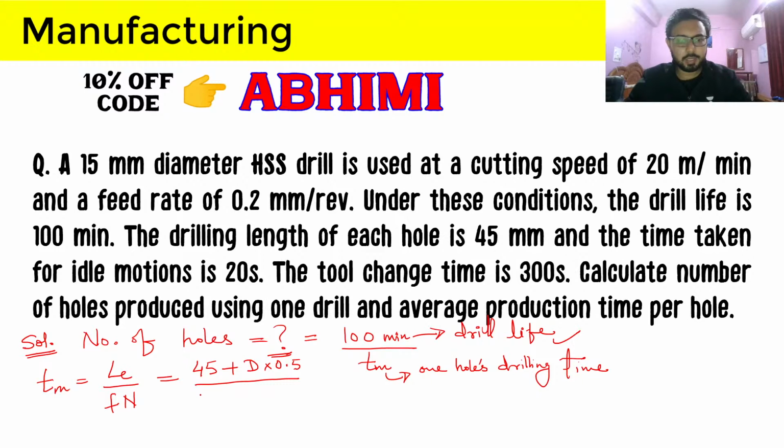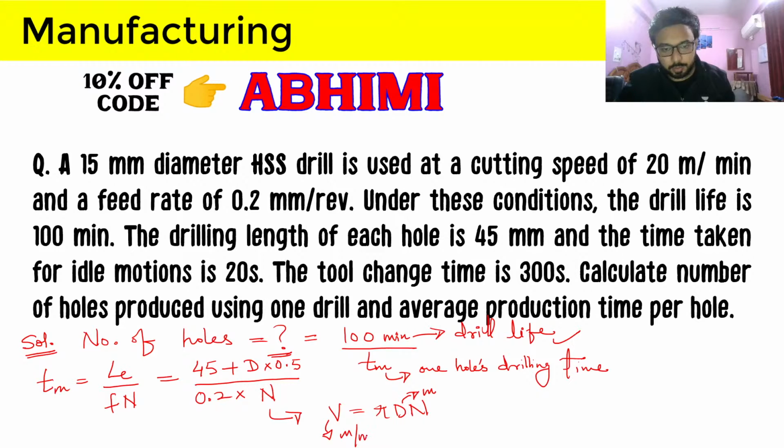And what is the feed? It is 0.2 mm per revolution. The rotational speed is not given here, so we will calculate it using one of the relations which relate the diameter, velocity and rotational speed. N can be calculated using V equal to pi d n, where V is in meter per minute, or we can convert V to mm per minute. So let's write d in meter.